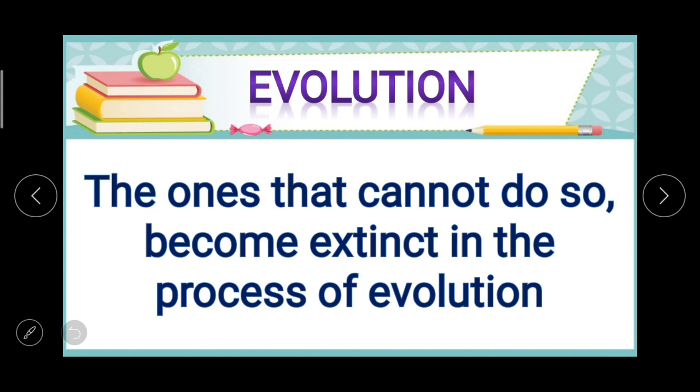Just now we saw species which are capable of adapting to environmental changes are able to survive, जिनके लिए possible है adaptation करना with the changing environment, they can survive, वो जी लेते हैं, और जिनको ये नहीं जमता है वो फिर extinct हो जाते हैं, नहीं रह जाते हैं.